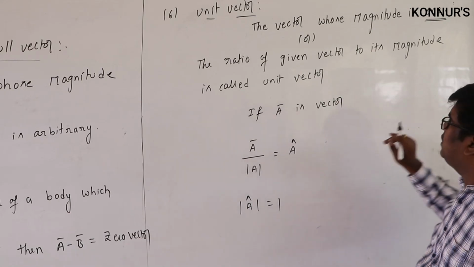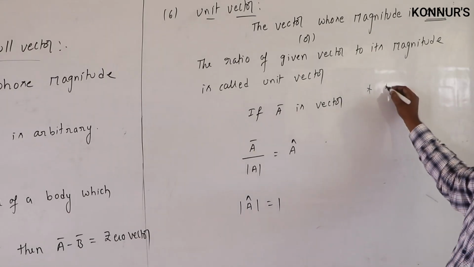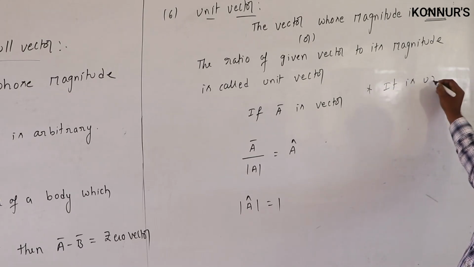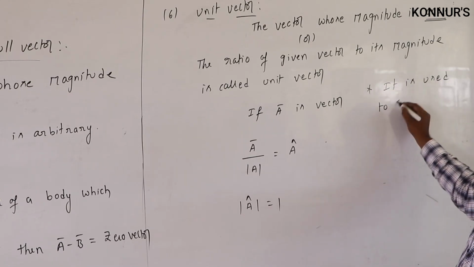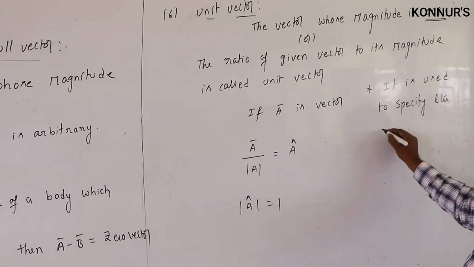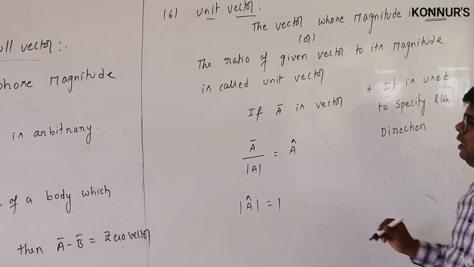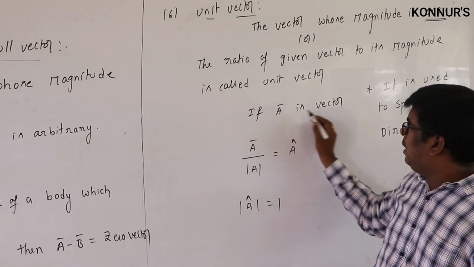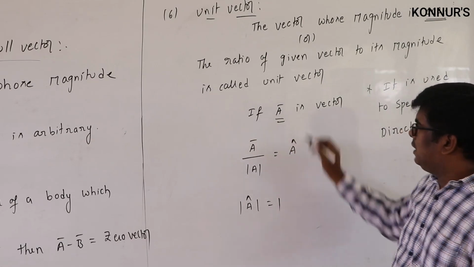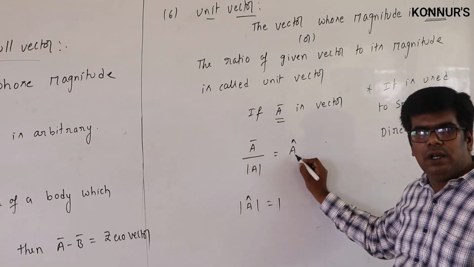The importance of this is that it is used to specify the direction of a vector. Let us suppose A bar is a given vector. So A bar by its magnitude is called a unit vector.